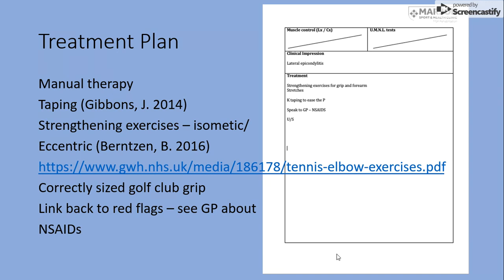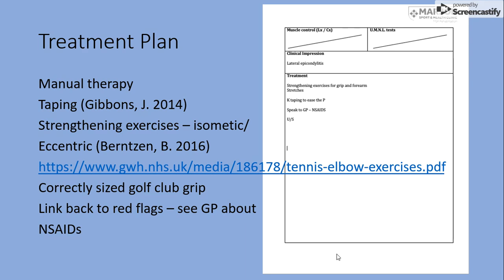Application of kinesiology taping. As long as the patient does not suffer with skin allergies, which according to her clinical assessment she does not, we can apply kinesiology tape to the area. However, we do need to be aware of the fragile skin due to the age of the patient. This will help to alleviate the pain, as it has been shown to help the body's natural response to inflammation, as well as allowing natural joint and muscle range of motion, and it does not restrict motion, as well as the psychological benefits that come along with it.